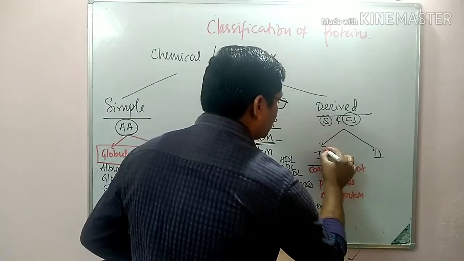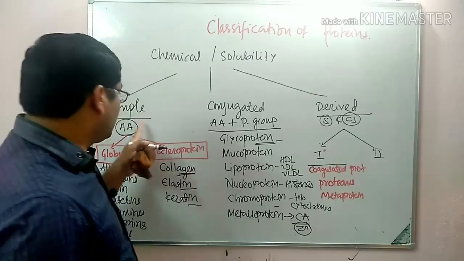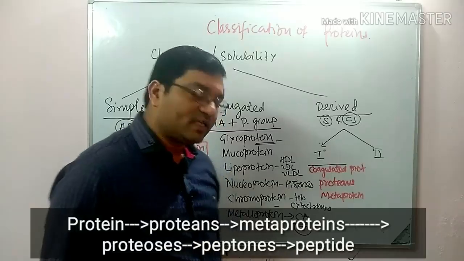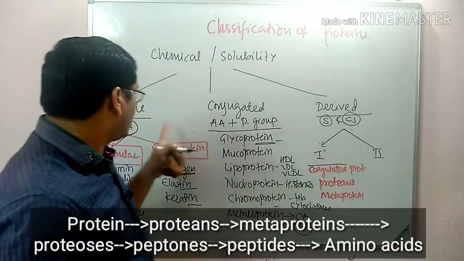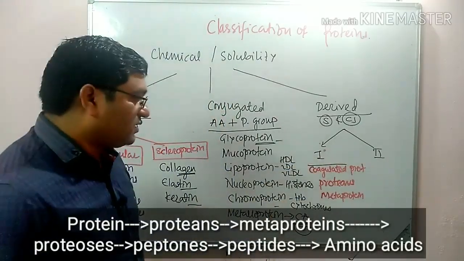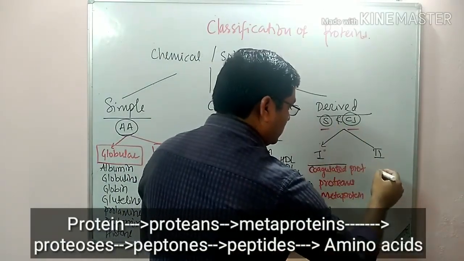These primary proteins are the primary hydrolyzed product, the coagulated or denatured product, of simple and conjugated protein. Secondary derived proteins are obtained on further hydrolysis of simple and conjugated protein.